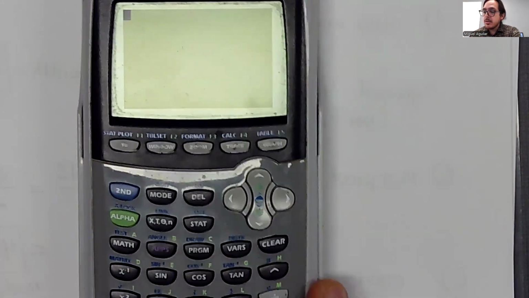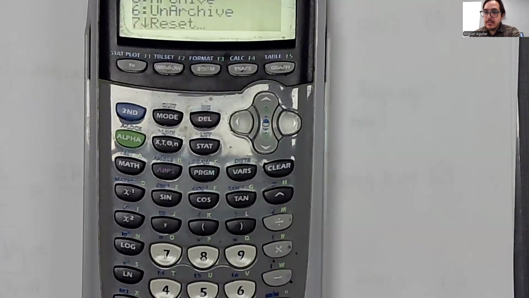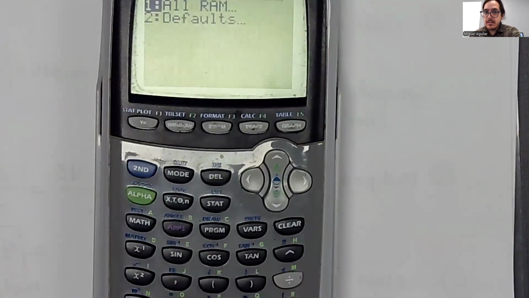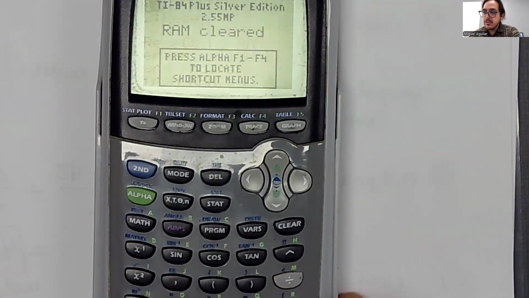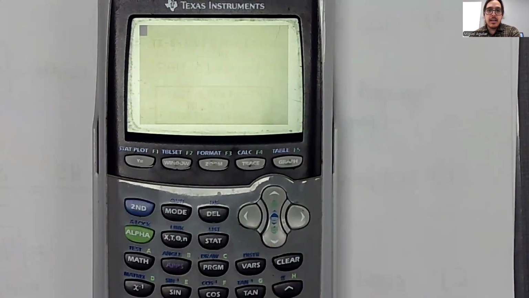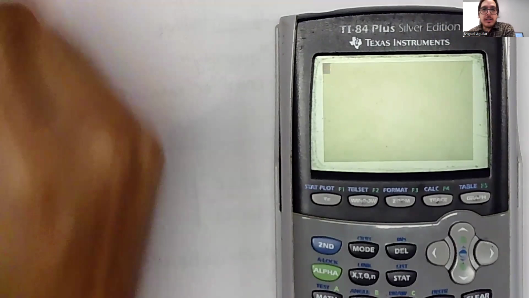clean slate. So I'm going to hit second, and then memory, which is the plus button. Then I'm just going to hit 7 to reset, 1 for all RAM, and 2 for reset. And so I should get this RAM cleared message here that tells me that I'm okay. I've cleared the memory from my calculator, so none of the previous things I've entered in the calculator should affect me. Okay. I'm also going to come down here and write problem number 3.